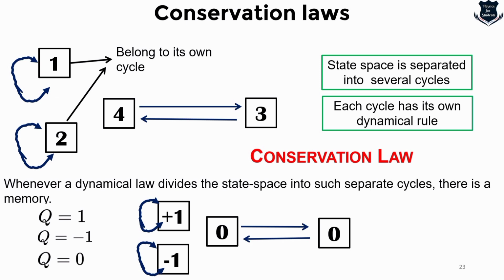So I would repeat, whenever a dynamical law divides a state space into such separate cycles, there is a memory. Now we have named this as q equal to 1, q equal to minus 1, and q equal to 0. Whatever the value of q, it remains the same for all time, because the dynamical law doesn't allow you to go from q to q1 or q2 or q3, which you saw earlier. Jumping from one cycle to another is not allowed, and that is why we say simply that state q is conserved.